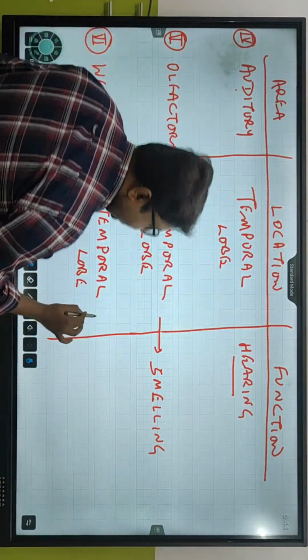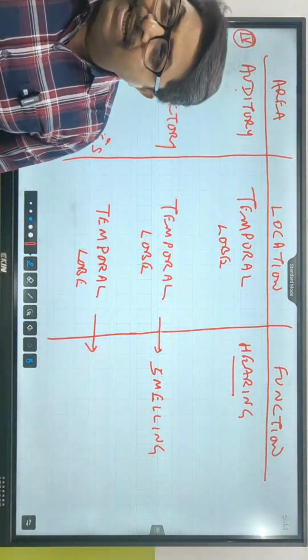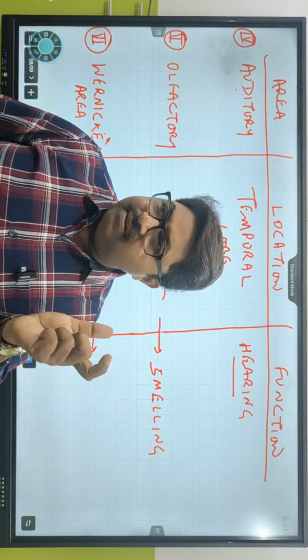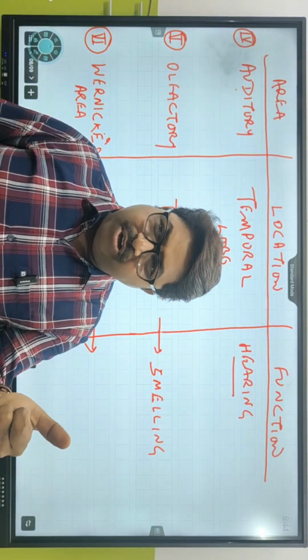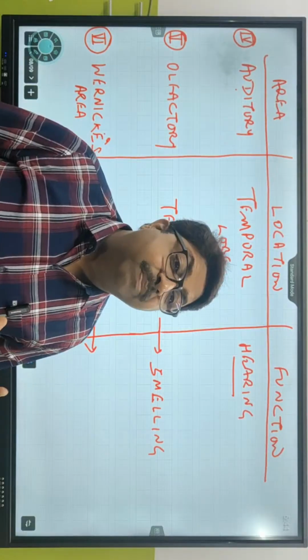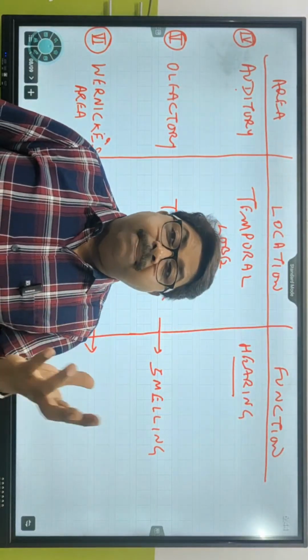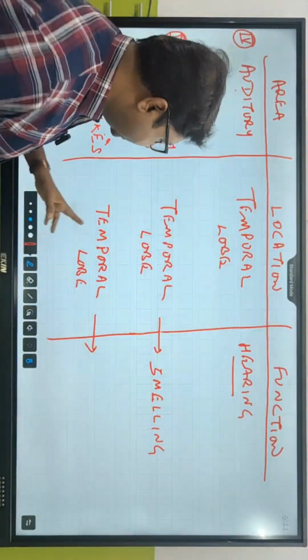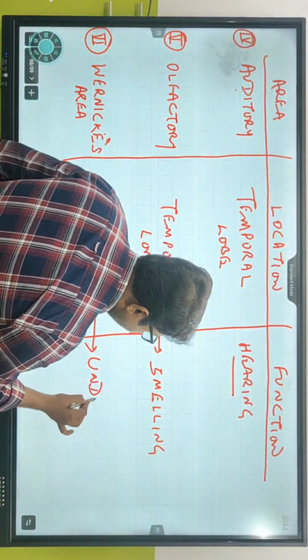Tell me about Wernicke's area. Last day we talked about that. Broca's area is the speech area. It's the area of speech, a speech center of the body. Understanding the speech or interpretation of speech. जब आपको कुछ बोला जा रहा है, आप कैसे समझ रहे हो? जब आप समझ रहे हो, कौन से पार्ट से समझ रहे हो आप? Wernicke's area is helping you for understanding of speech.